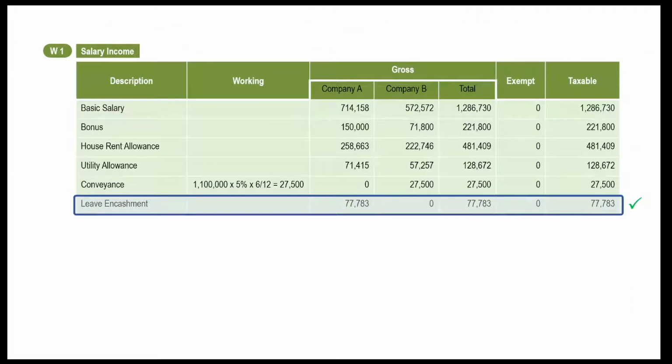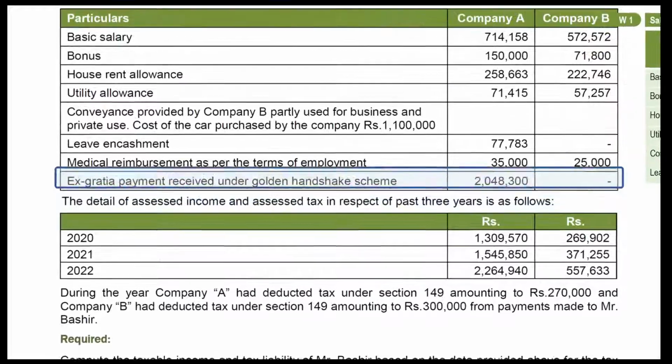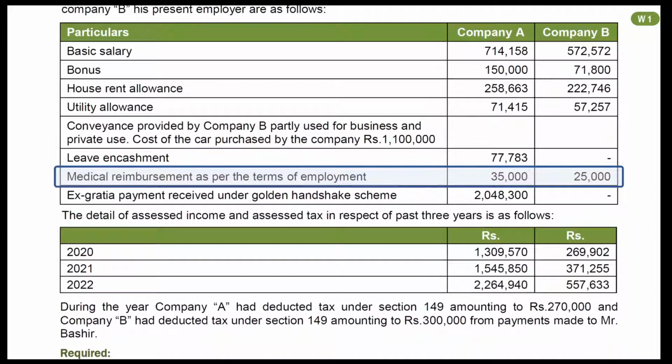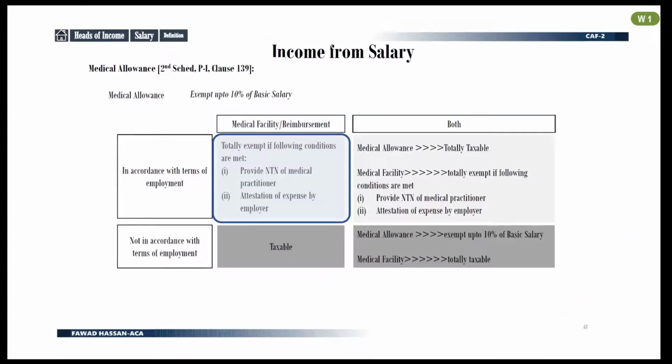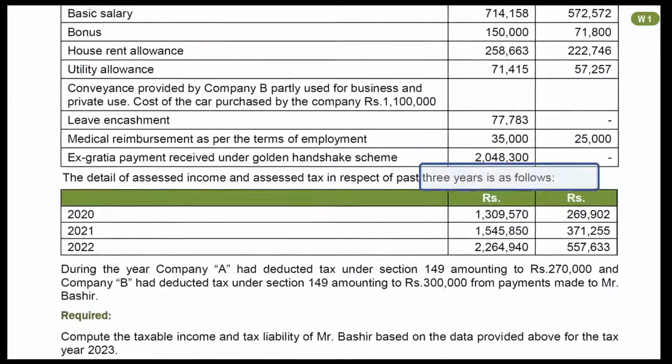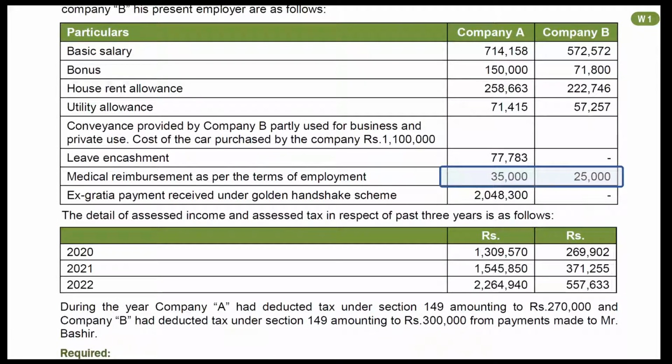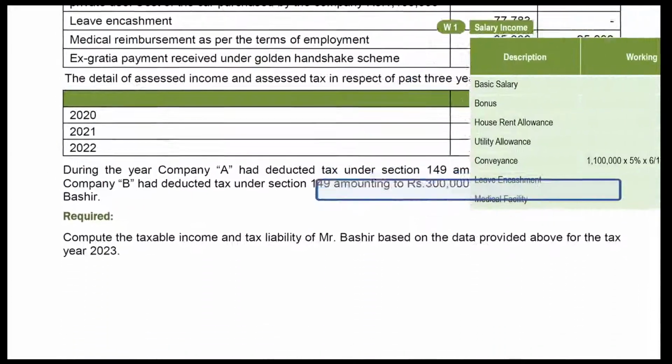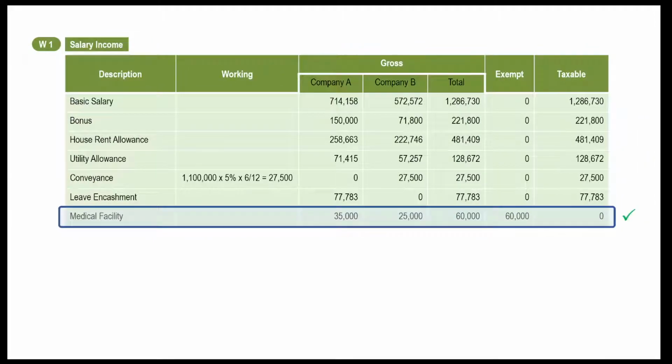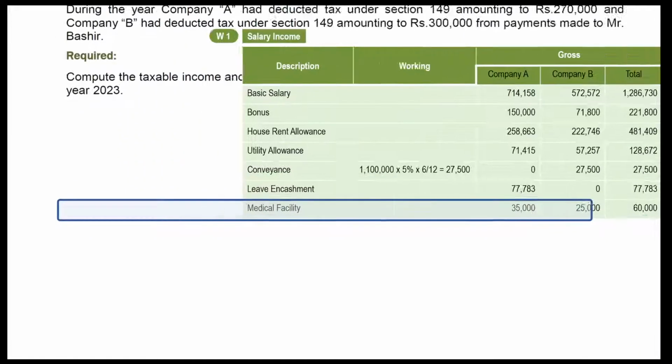Next item is medical reimbursement in accordance with terms of employment. Medical facility in accordance with terms of employment is exempt from tax if NTN of medical practitioner is provided and expenses are attested by employer. Question is silent about these two conditions. We will take our assumption that these conditions have been fulfilled. So the amounts of 35,000 and 25,000 will be exempt from tax. Mention it in your working. 0 will be added in taxable income.